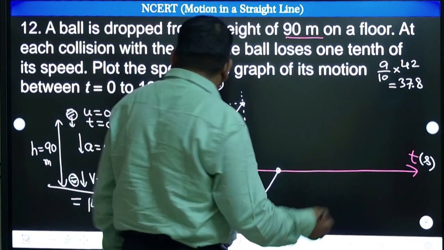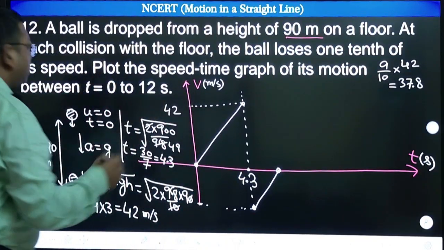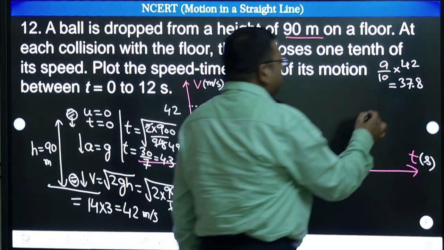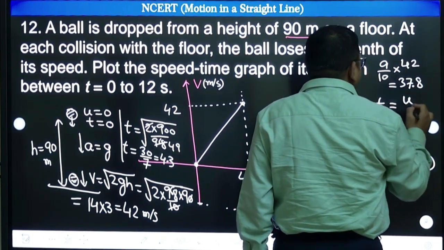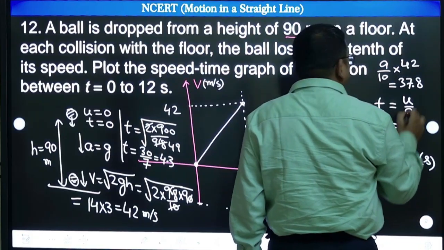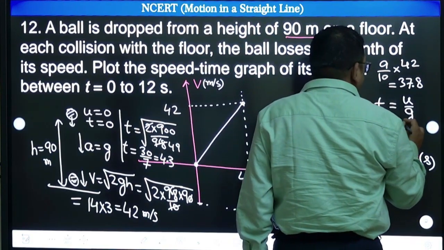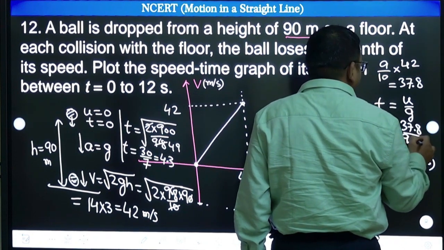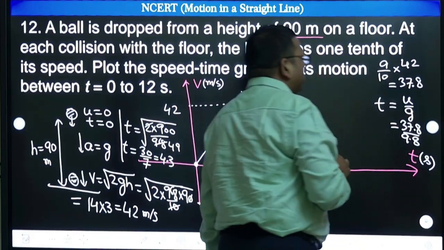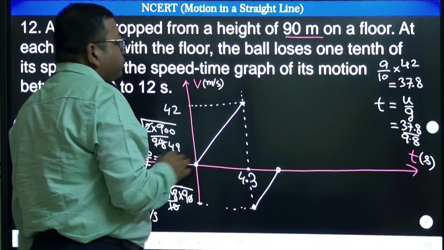You know that formula, time of ascent is U by g. U you already know, 37.8 by g, 9.8. We need to do this calculation.